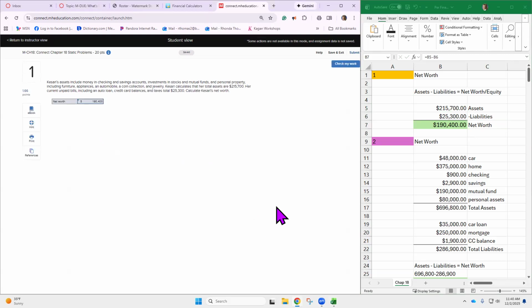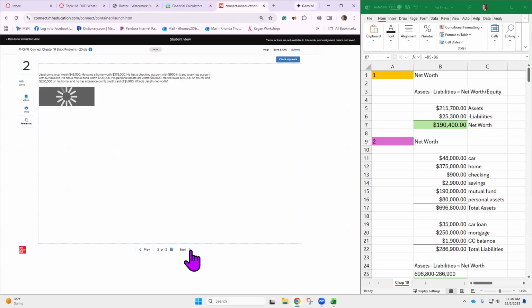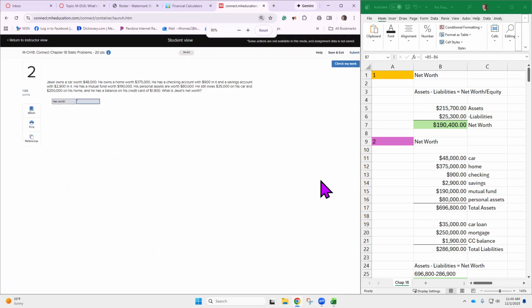Okay, number two, we're going to keep going just a little bit more on this net worth. And this time we're going to get some numbers that we got to add up for the total assets and liabilities. So we've got a car that's worth $48,000, $375,000 is the house, checking account with $900 in it, savings account with $2,900 in it, a mutual fund, which is an investment of $190,000, and personal assets are worth $80,000.